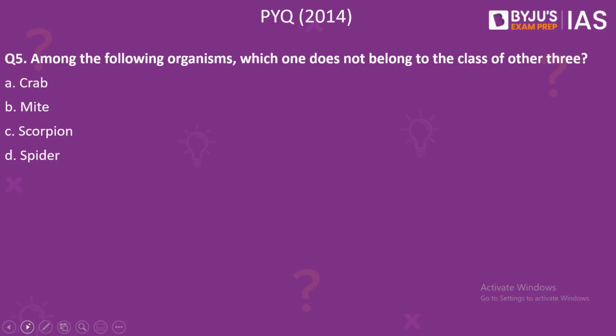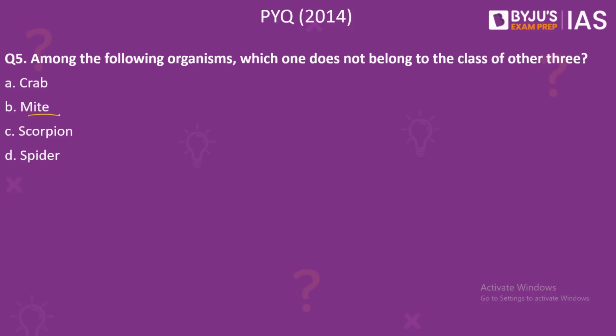Now let us take up a previous year question from Prelims paper 2014. Among the following organisms, which one does not belong to the class of the other 3? Option A, crab. Option B, mite. Option C, scorpion. Option D, spider.